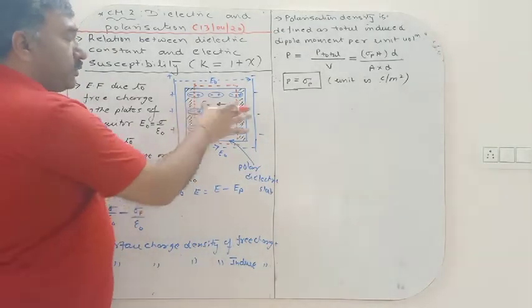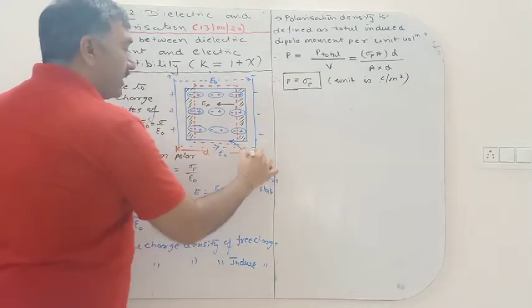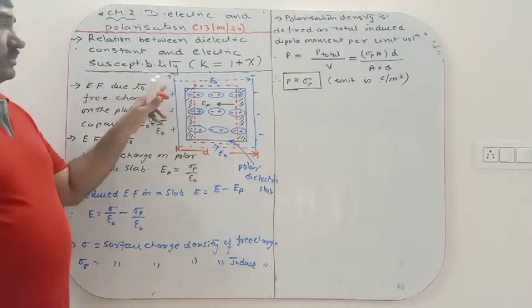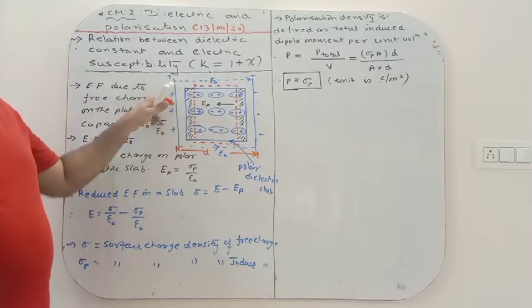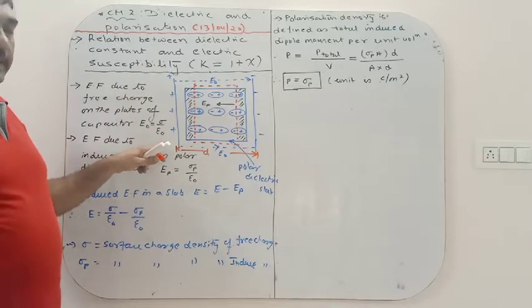Okay, between the two plates of the capacitor, the distance between the two plates is d. Already we know that. So what is the direction of the electric field due to the free charges? Charges on the plates of a capacitor are known as the free charges.